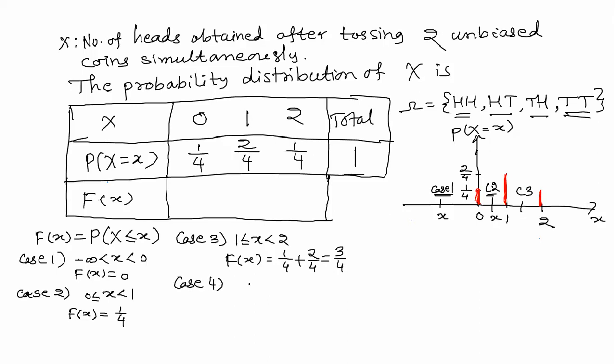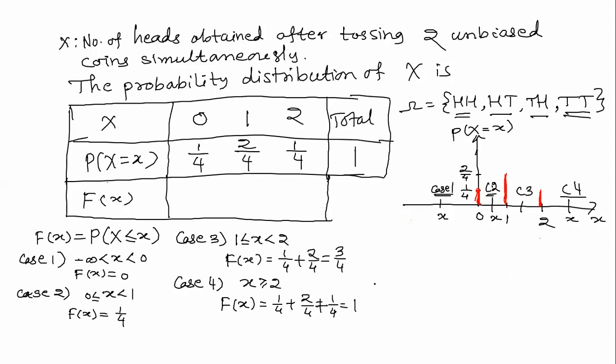And case 4, here x can be any real number which is greater than or equal to 2, or you can say 2 less than or equal to x. This is the last case. Suppose x is equal to 10. What is the probability that the random variable capital X takes value less than or equal to 10? It is 1 by 4 plus 2 by 4 plus 1 by 4, and that is equal to 1.